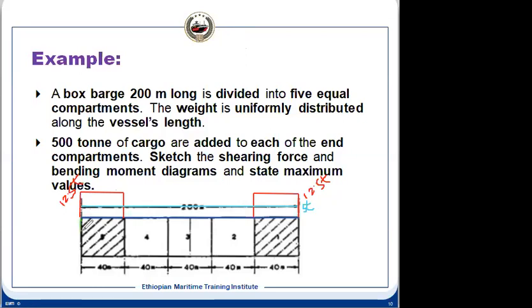Let us take it as minus, so it will be minus 7.5 tons. Similarly, here also it will be 7.5, because 12.5 minus 5 is 7.5.